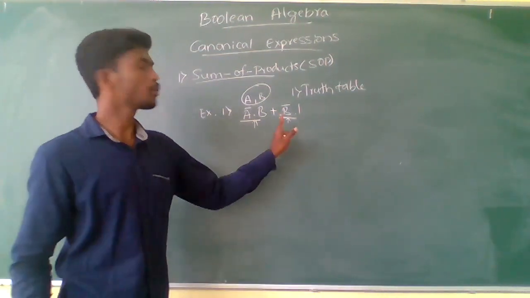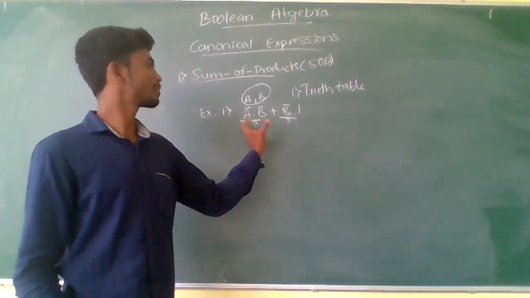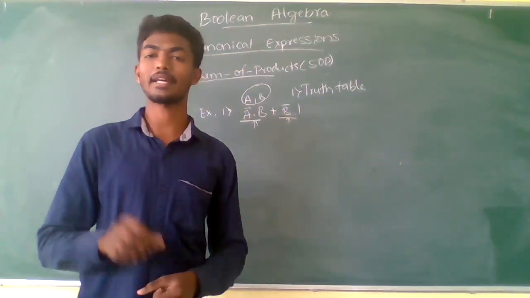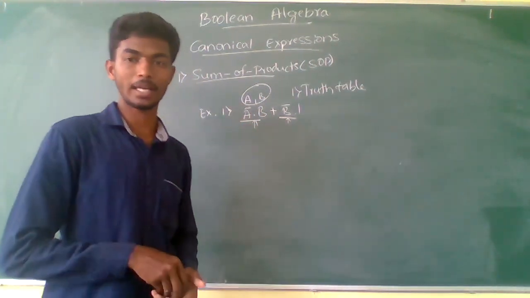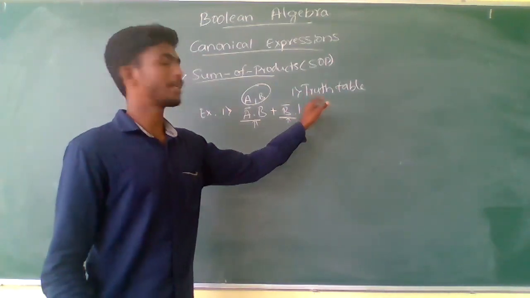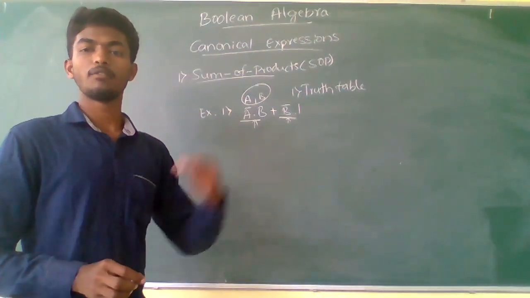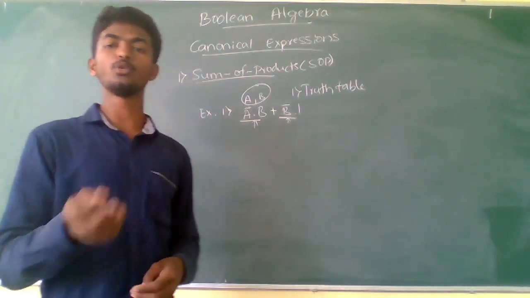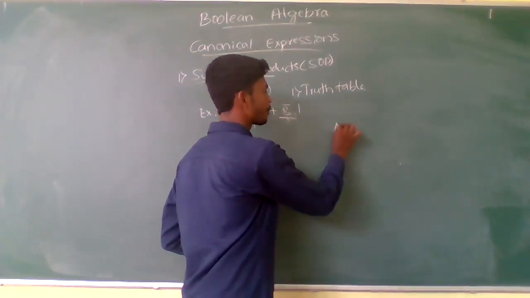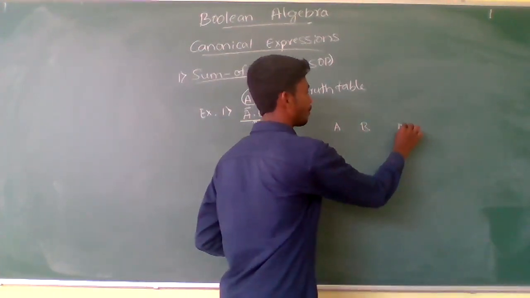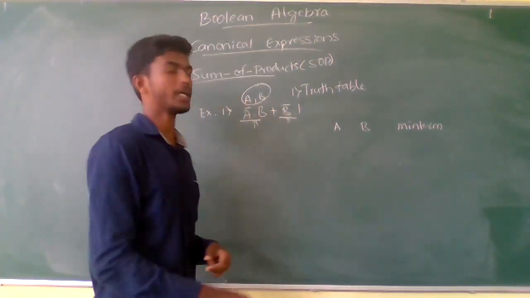So when you convert this term into the min term, at that time this expression is called a canonical min term expression. Now it is simply called a Boolean expression. So by the truth table method, let us draw the truth table for min terms based on two variables. Let us draw the two variable truth table: A, B and min term.